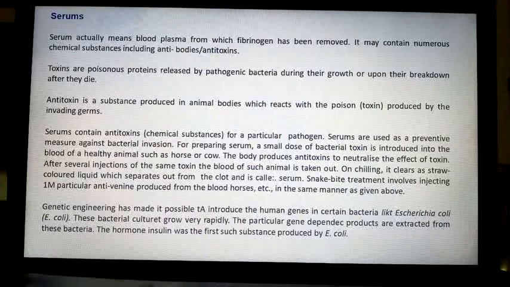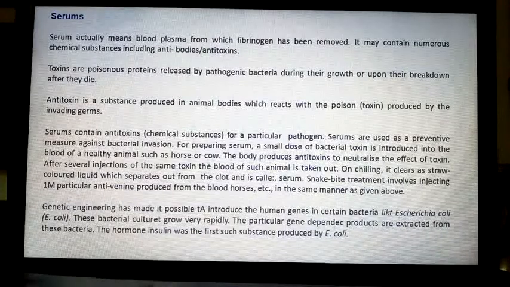So they take a horse or cow and give several injections of the same toxin. On chilling that blood, it clears as a straw colored liquid which separates out from the clot and is called serum. Got it?